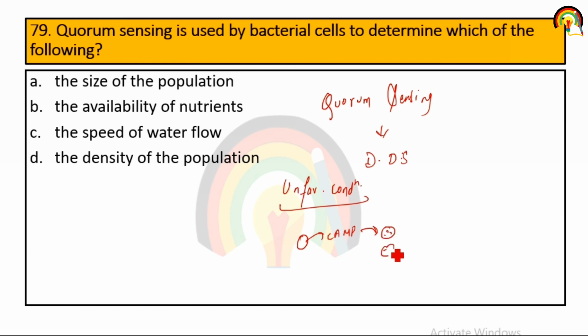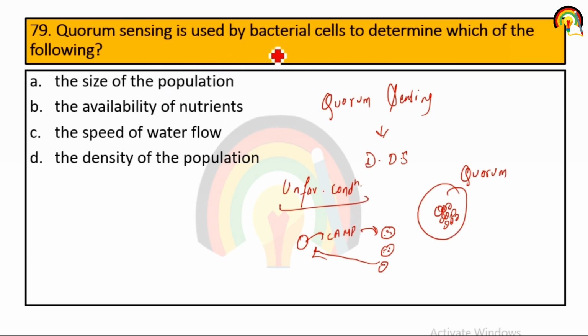So other cells are attracted toward this cAMP and they form a cluster. So this is the quorum sensing. In unfavorable condition, when cells combine to form a cluster, that is the quorum sensing.